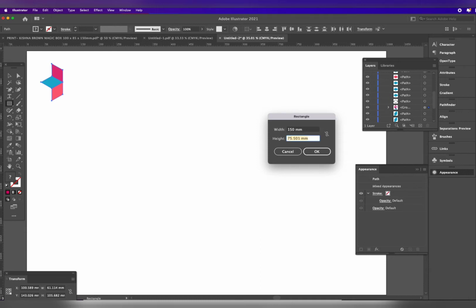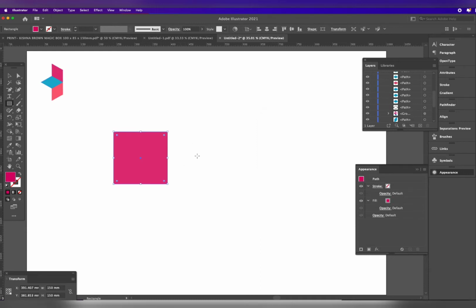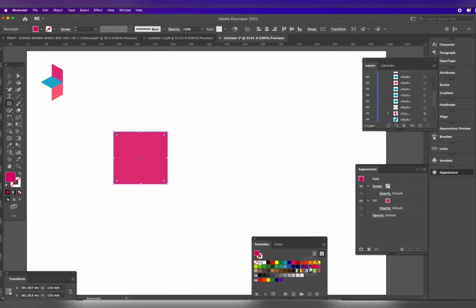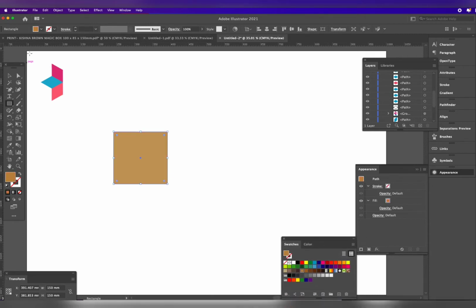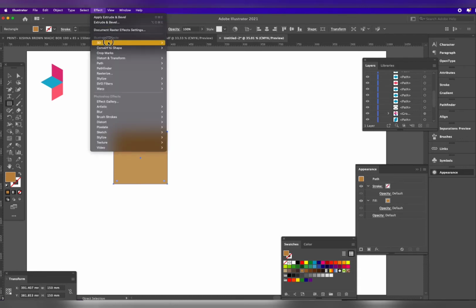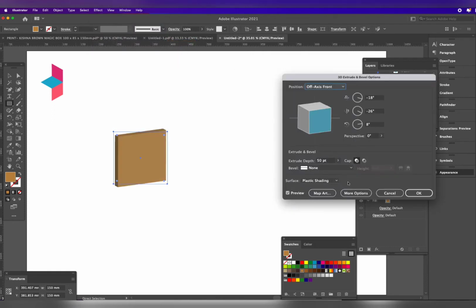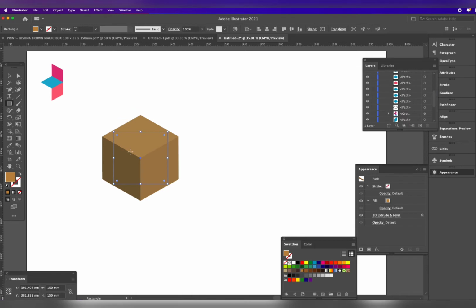Take a rectangle 150 mm by 150 mm and select a different color. Choose the color from Swatch. You will get Swatch from the window. Now view 3D, extrude and bevel option. Isometric right and plastic mode.